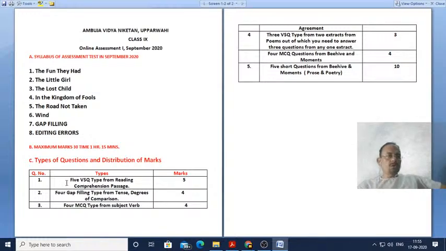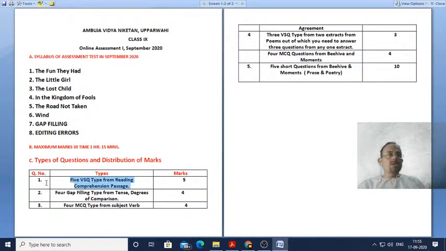First question is 5 very short questions from reading comprehension passage. Remember that these questions are not MCQ. These are very short questions, means you've got to write the answers in 1 or maximum 2 lines. This is from reading comprehension.